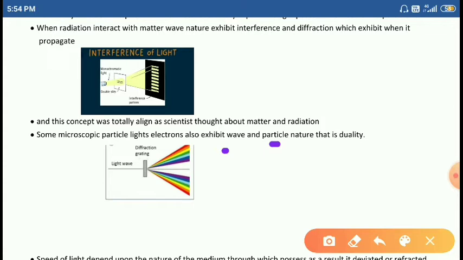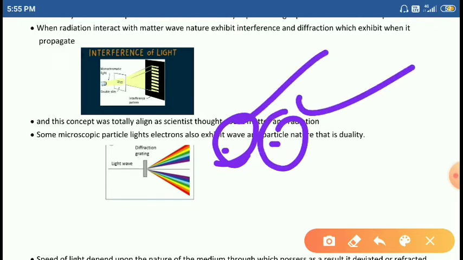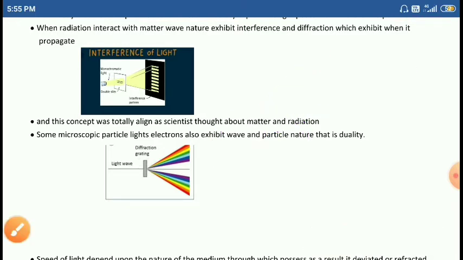The microscopic particles we consider are the electron, proton and neutron. These microscopic level particles also exhibit wave nature and particle nature, both are explained. How do they explain? Let's see here.